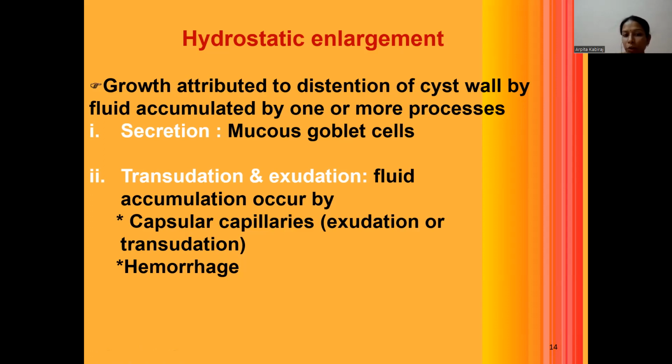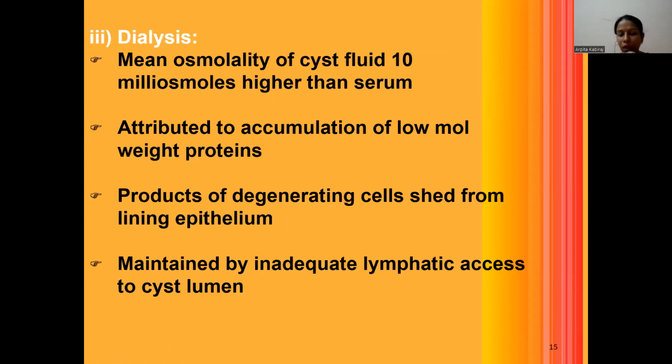Now, this can occur due to the capsular capillaries. The exudation and transudation occur by the capsular capillaries or due to hemorrhage. Coming on to the dialysis part. Now, the mean osmolality of the cystic fluid is approximately 10 milliosmol higher than the serum. That can be attributed to the accumulation of low molecular weight proteins.